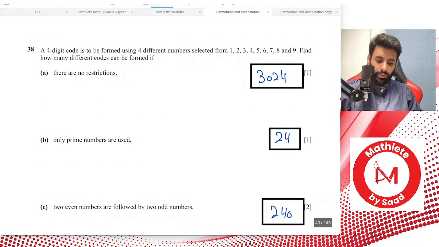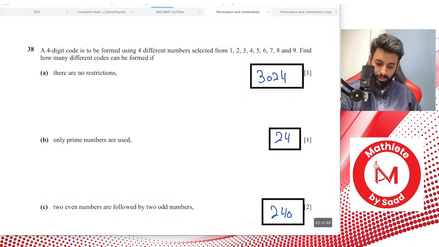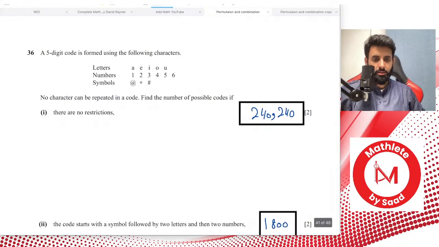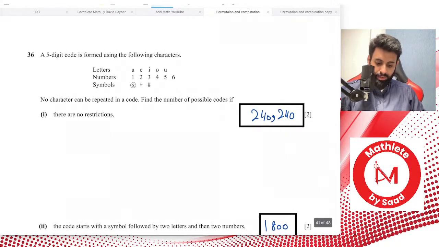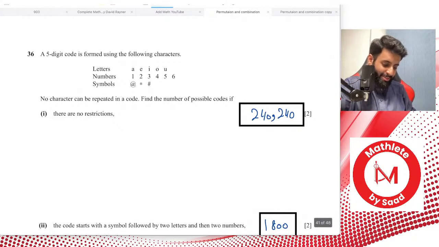Anyway, let's try and solve this question here. This is question number 36. Okay, 37, 36. Let's do question number 36. So it says here a 5-digit code is formed using the following characters. Let's count the characters. 1, 2, 3, 4, 5. You have 5 letters to choose from, 6 numbers to choose from, and 3 symbols to choose from. It says no character can be repeated in a code. Find the number of possible codes if there are no restrictions.